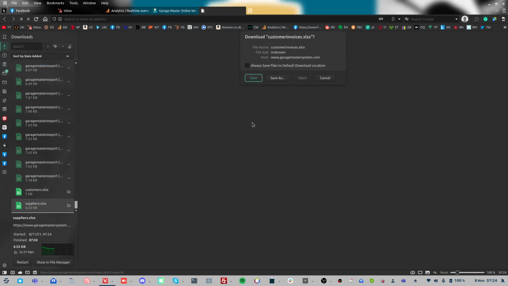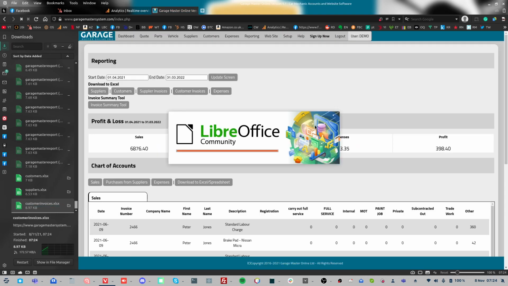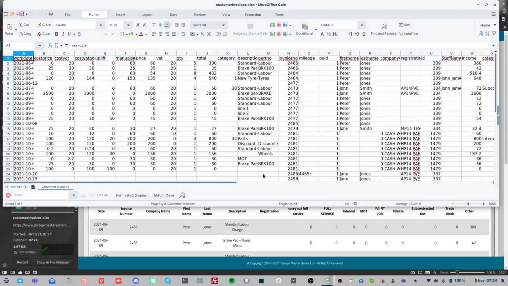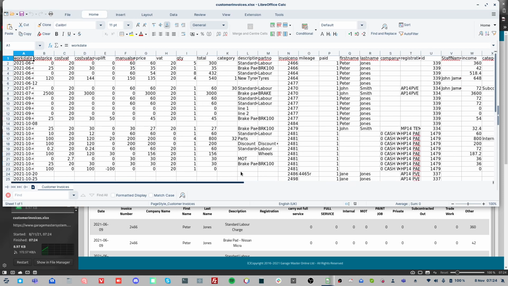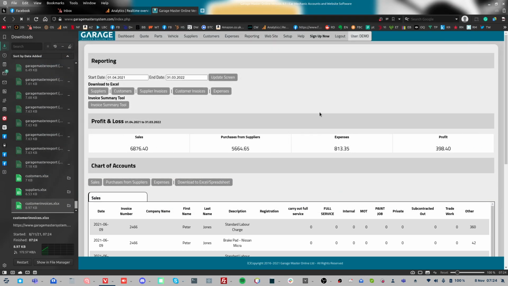So that customer invoices, it's just a really easy way. It's easy, simple data in terms of the way it's presented, and it'll allow your accountant or whoever to just take the data and import it into their system.